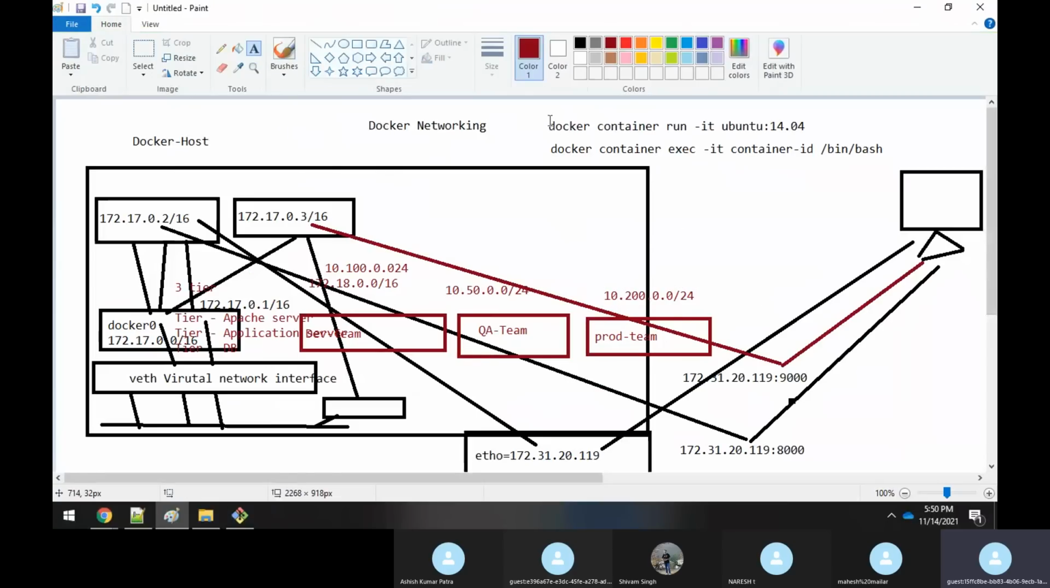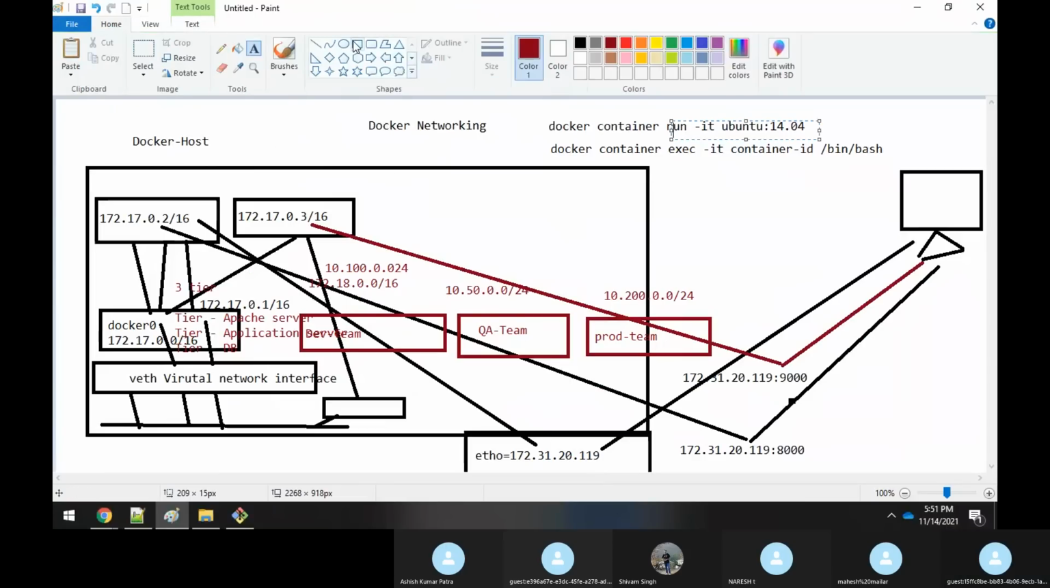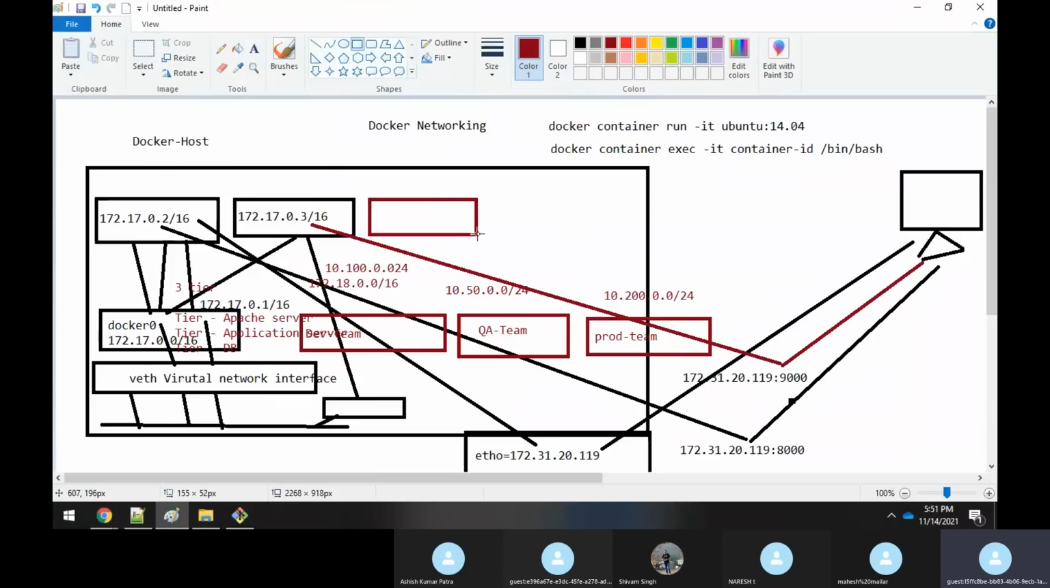Now whenever I create any Docker container, by default how will the IP address be assigned? Your container will get connected to the default Docker interface, that is docker0. It will pick the next free available IP address and assign it to the container. Similarly, if I create a new container, few more containers,